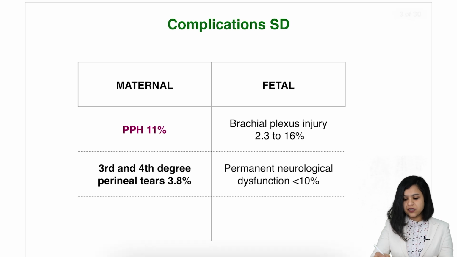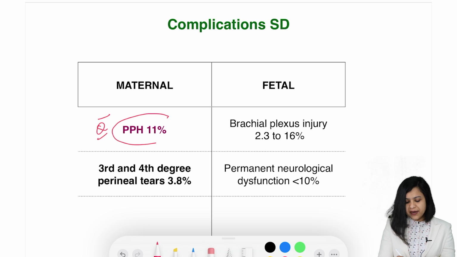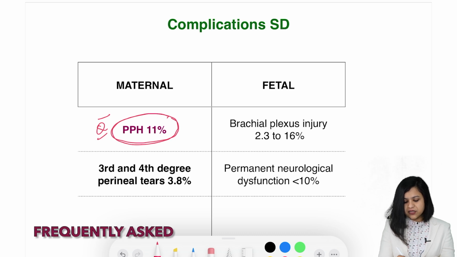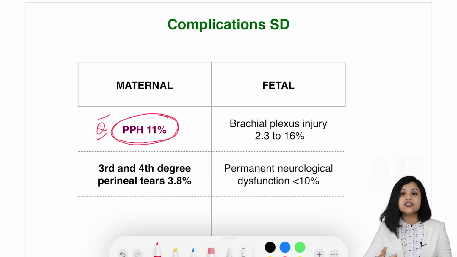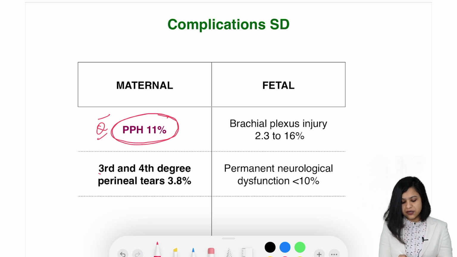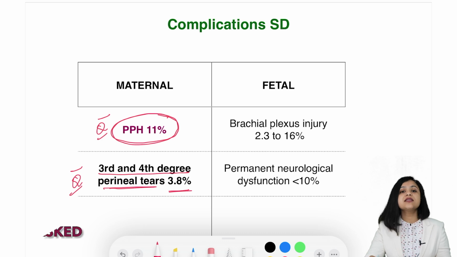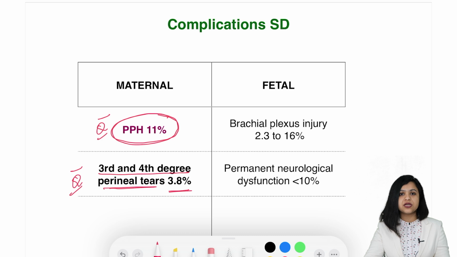Maternal complication includes PPH. Very frequently asked question. PPH is seen in 11% cases of shoulder dystocia. So the incidence of PPH in shoulder dystocia is 11%. Another maternal complication is association with third and fourth degree perineal tear, 3 to 8%. Okay, so third and fourth degree perineal tears are seen in 3.8% cases of shoulder dystocia.